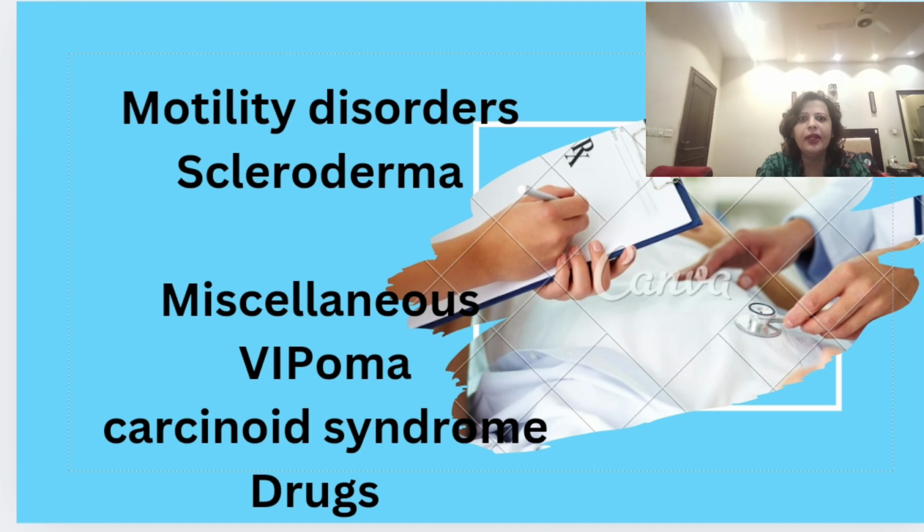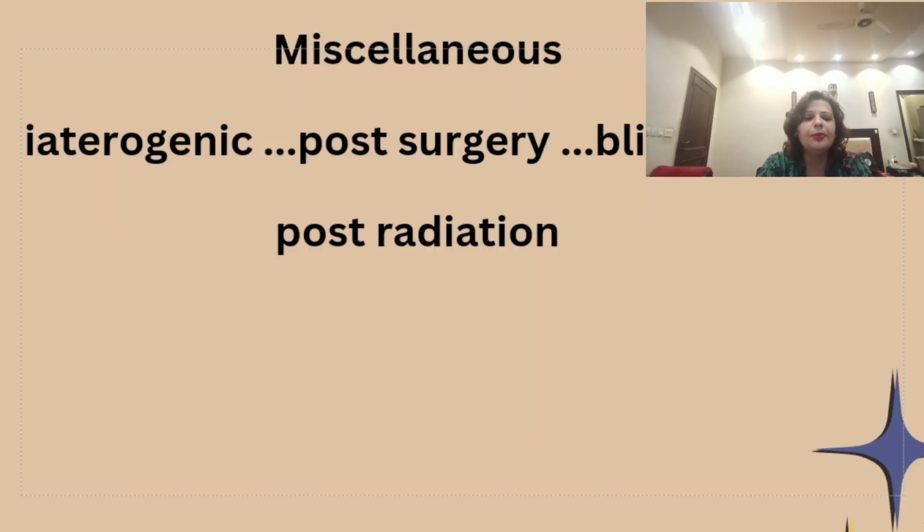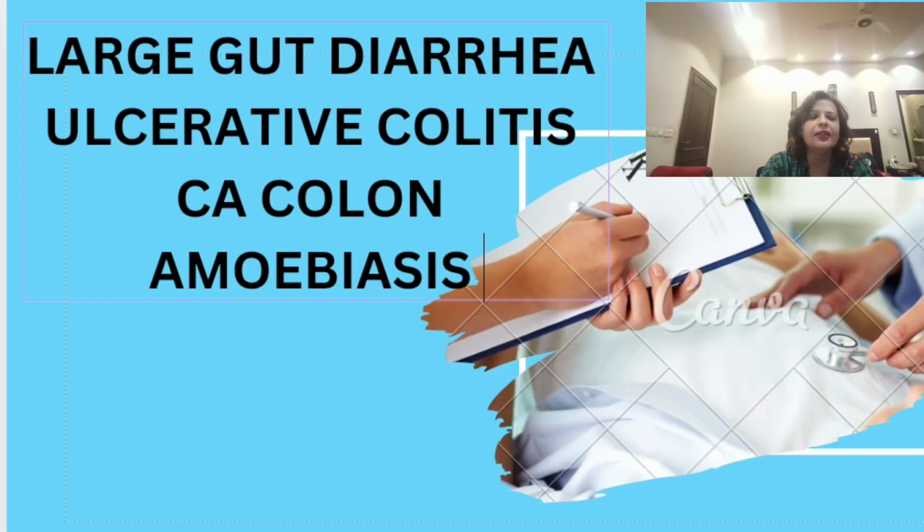Then there are motility disorders causing small gut diarrhea. For example, scleroderma is an autoimmune condition in which the muscles of the intestine are replaced by fibrous tissue. Then there are miscellaneous causes like iatrogenic, if somebody has done a laparotomy and some procedure on the intestine. Sometimes blind loops are formed, and in these blind loops there is stasis of intestinal secretions, and stasis is a favorite place for bacteria; they grow there and can cause diarrhea.